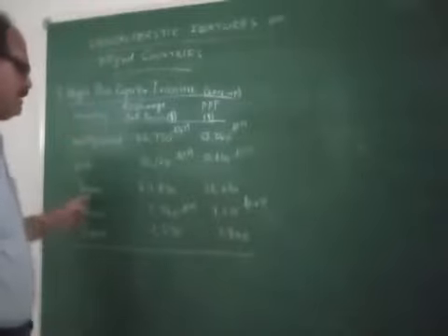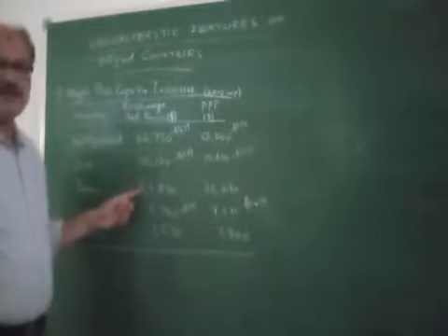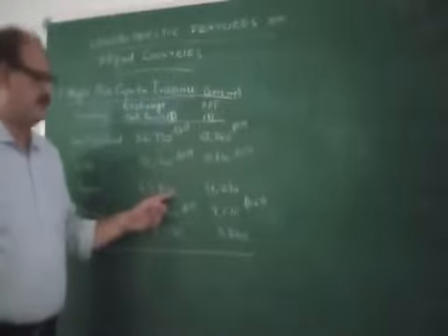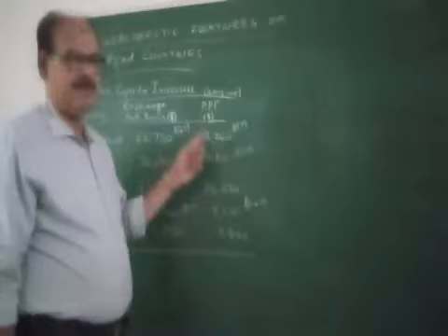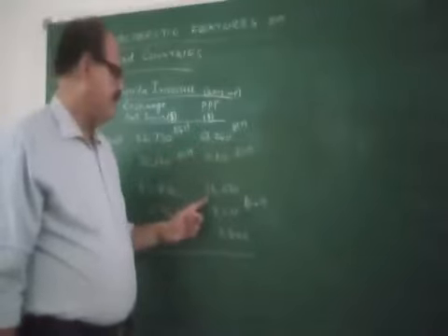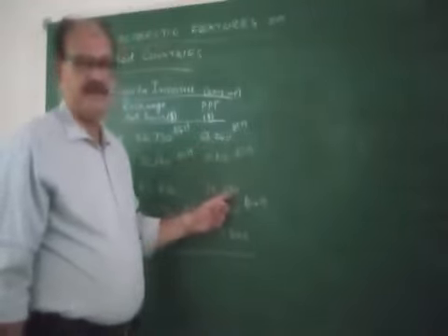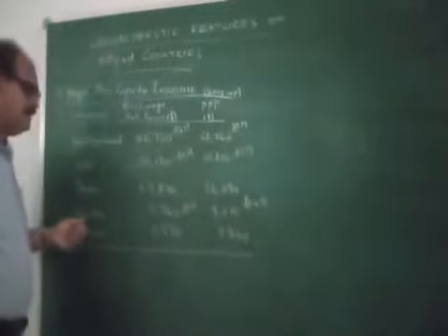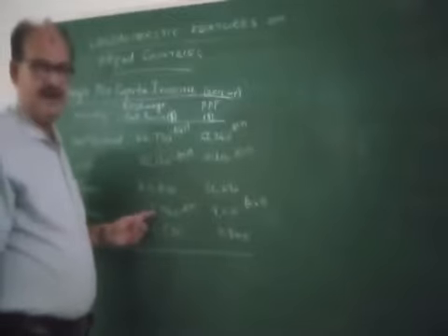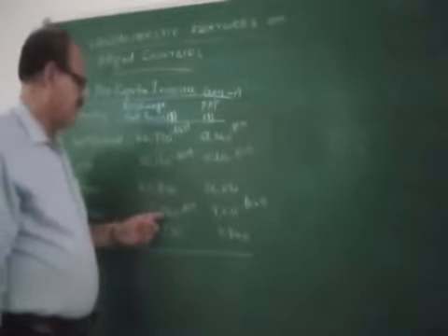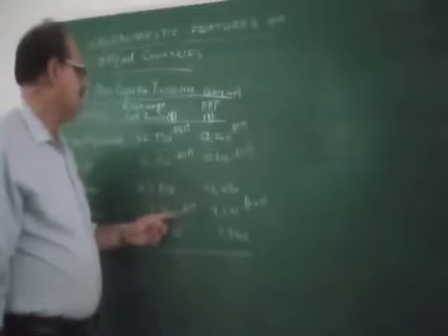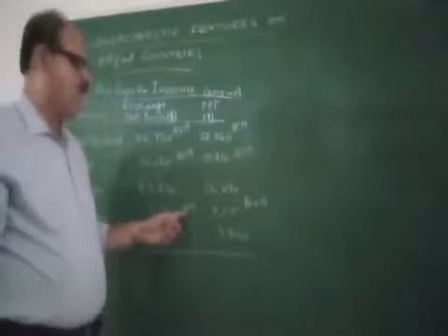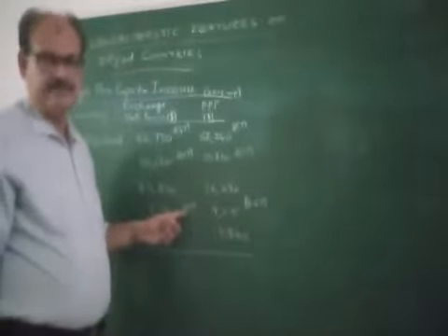Next, Japan. Japan's per capita income on exchange rate basis is $47,870, and on the basis of PPP, purchasing power parity, $36,219 is the per capita income of Japan in dollars. China has the per capita income of $5,740 on exchange rate basis, which is 4 times greater than that of India.